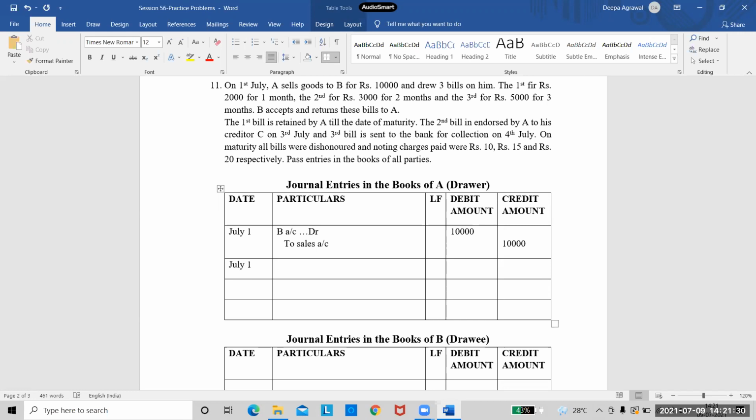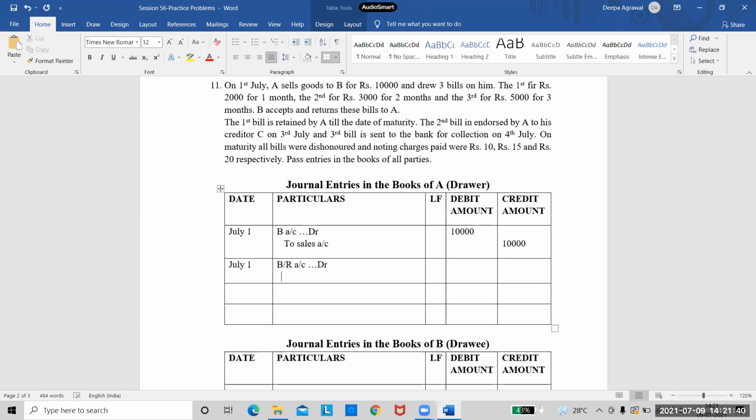Okay. Next entry I'll have to write for drawing the bills. So I will write 3 different entries for drawing 3 bills. So the entry for drawing the bills would be bills receivable account debit to B's account. Am I correct? And I'll write in brackets here that it is for the first bill. Is this entry correct? Yes or no?